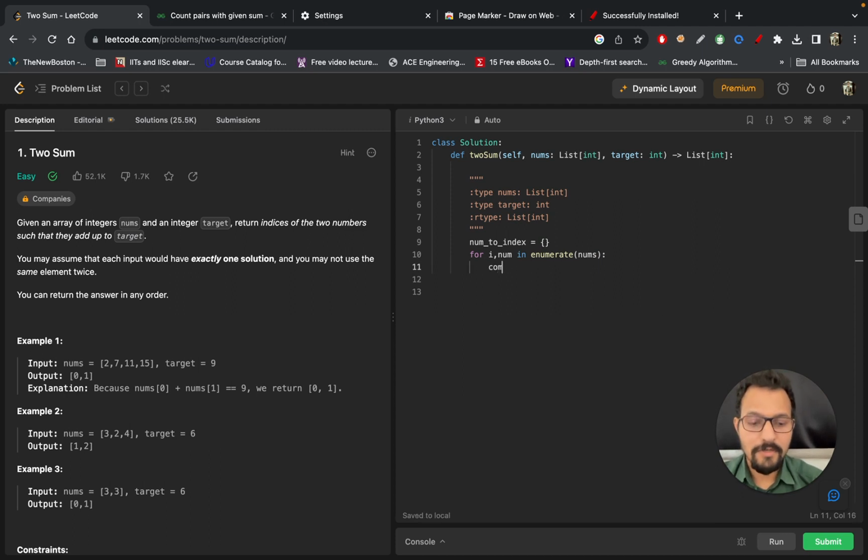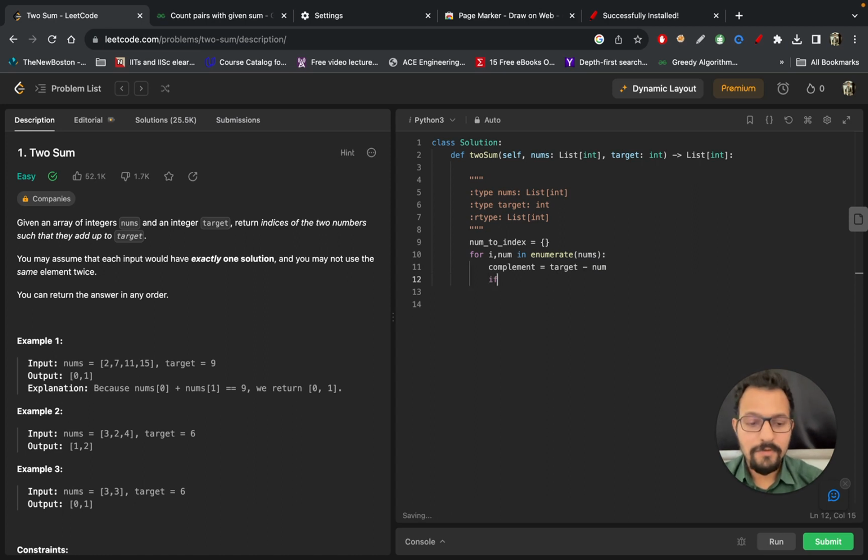So let's now try to find its complement. The complement here is the target number, sorry, I'm very bad at typing, target minus num. So I found the complement here, right?